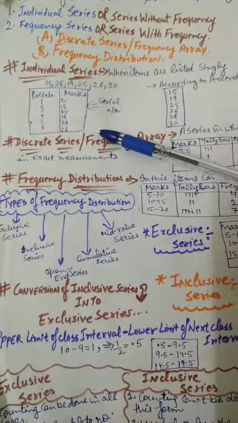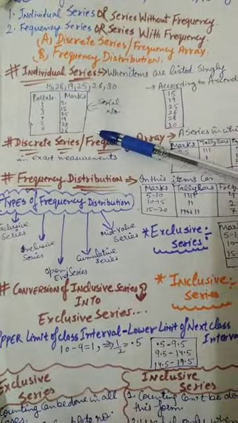Individual series is where the items are listed singly, where single items are there and we have to arrange them either in ascending order or descending order. For example, roll numbers and marks were written. First we have to give them serial numbers. For example, I have arranged them in ascending order. You can arrange them in descending order also. That is known as an individual series.